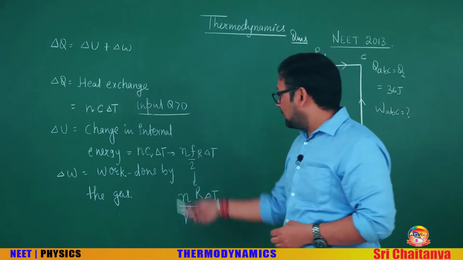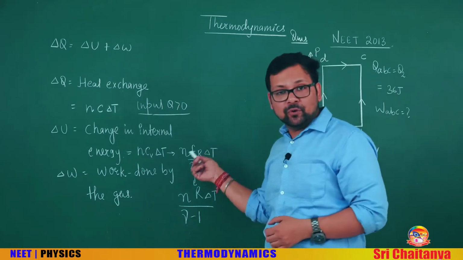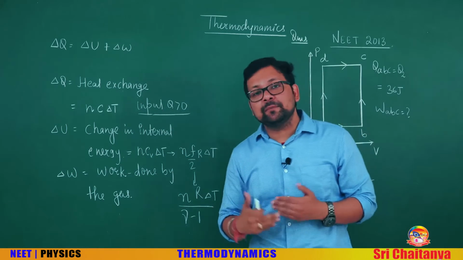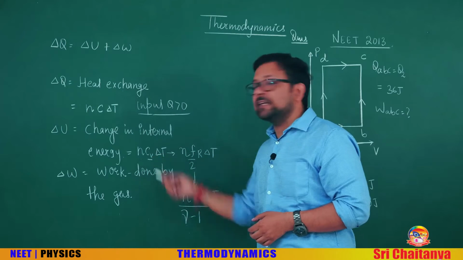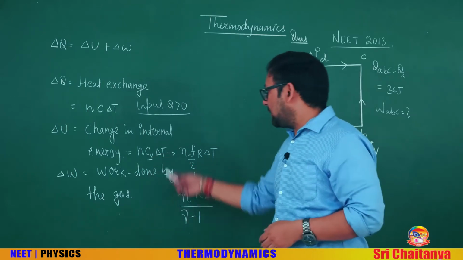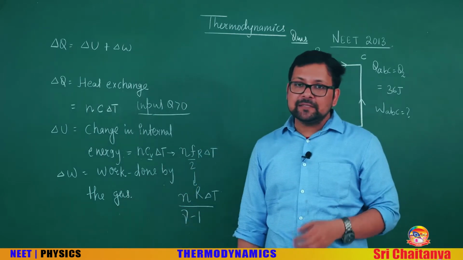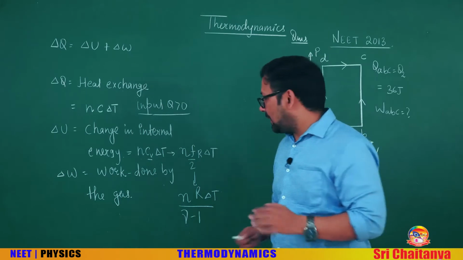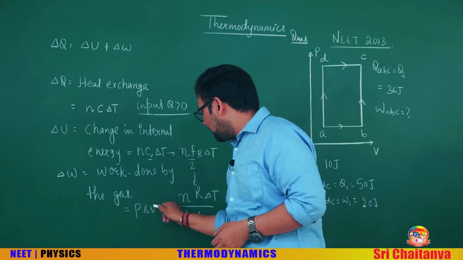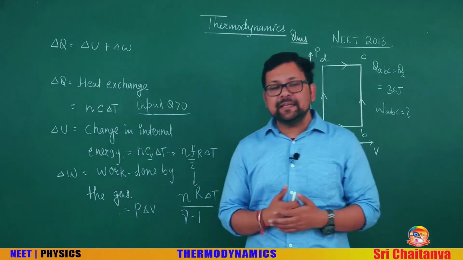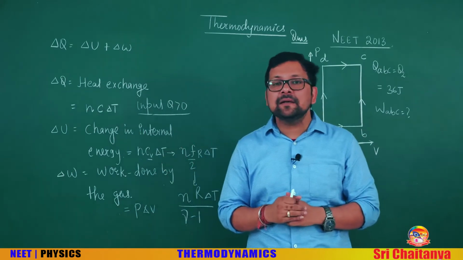These all depend on the question. If gamma is given, you can use this. If you know the degree of freedom, like when the gas nature is given as monoatomic, diatomic or polyatomic, you can write f here, but this is always CvΔT, at constant volume. Now the work done by the gas. In physics thermodynamics, the gas is an ideal gas. In that case, you can write work as PΔV, or if it is non-uniform, then integrate this, and you can use PV as nRΔT as well, because the gas is an ideal gas.